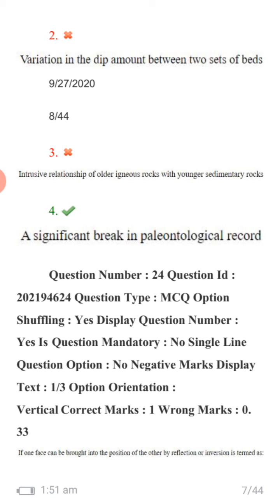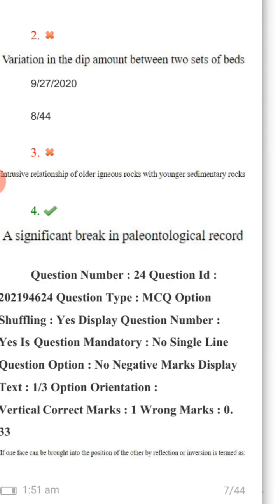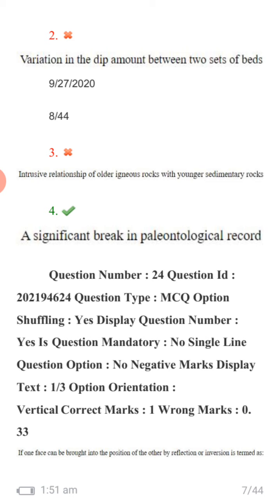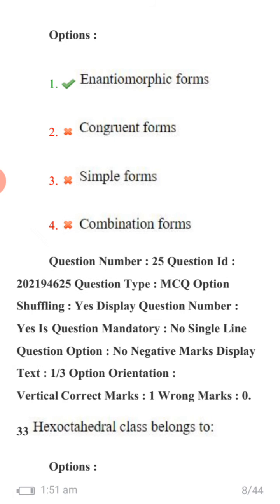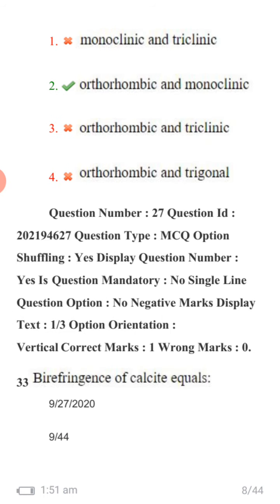Next question: if one face can be brought into the position of the other by reflection or inversion, it is termed enantiomorphic forms. Next question: Hexoctahedral class belongs to cubic system. Next question: Dome is characteristic feature of orthorhombic and monoclinic.